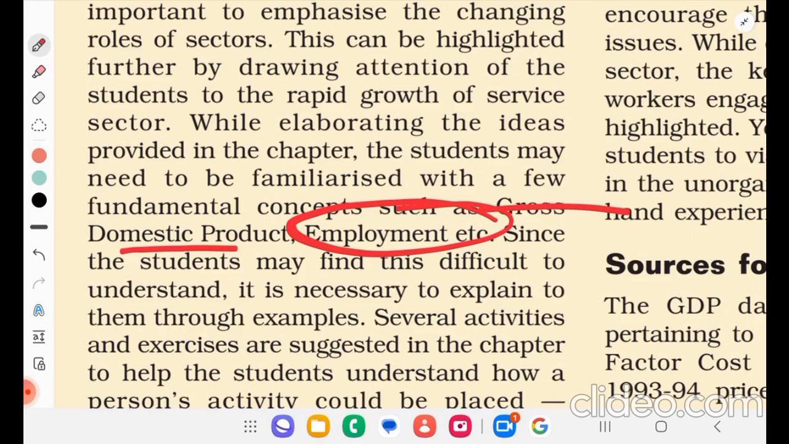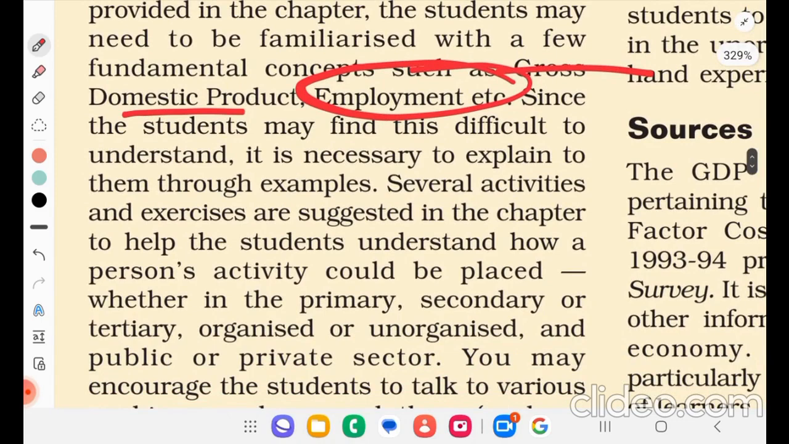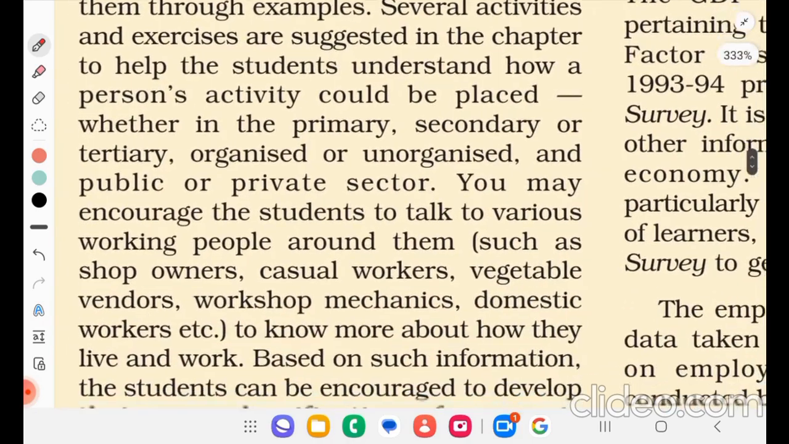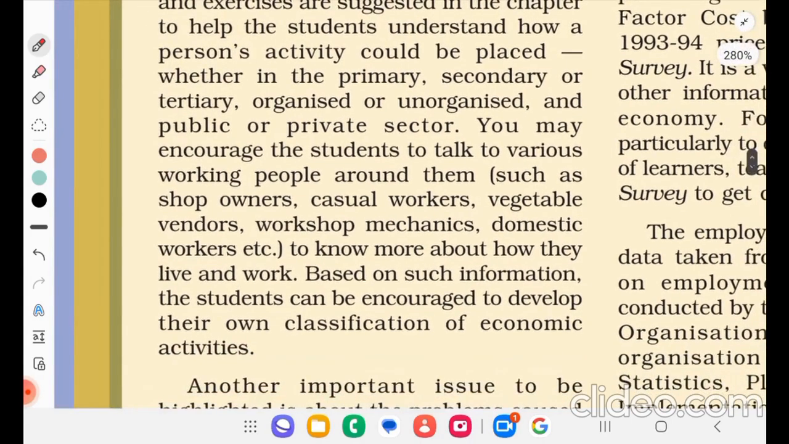Several activities and exercises are suggested in the chapter to help the students understand how a person's activity could be placed in the primary, secondary, or tertiary, organized, unorganized, and public or private sector. You may encourage the students to talk to various working people around them, such as shop owners, casual workers, vegetable vendors, workshop mechanics, domestic workers, etc., to know more about how they live and work. Based on such information, the students can be encouraged to develop their own classification of economic activities.